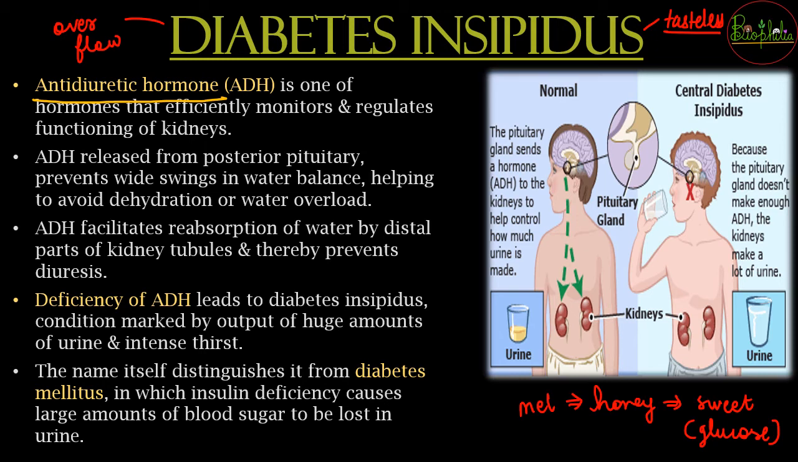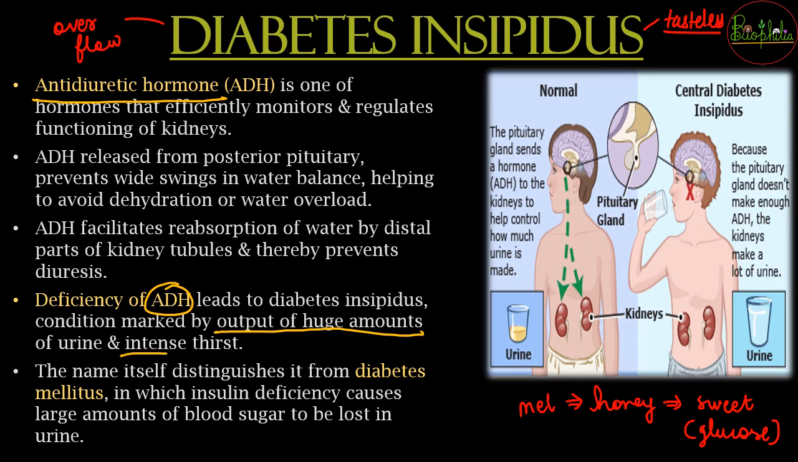There is going to be a lot more dilute urine, because what was ADH doing? ADH was allowing the water to be reabsorbed. But if ADH is not being released, if there is deficiency of ADH, what will happen? Because of ADH deficiency, there is going to be output of large amounts of urine.